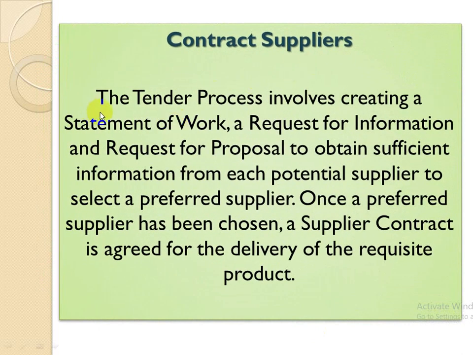Contract supplier. The tender process involves creating a statement of work, a request for information, and a request for proposal to obtain sufficient information from each potential supplier to select a preferred supplier. Once a preferred supplier has been chosen, a supplier contract is agreed for the delivery of the requisite products.